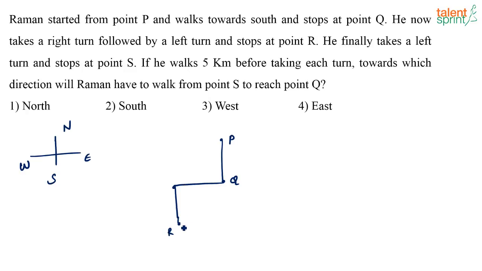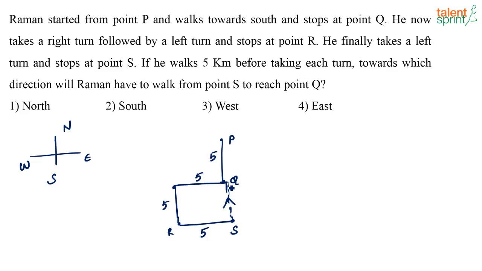Then again he's taking a left and stops at a point S. If he walks 5 kilometers before taking each turn, so he's walking 5 kilometers here, 5 here, 5 here and 5 here. Now what is the question? In which direction will Raman have to walk from point S to reach point Q? So if he has to go from S to Q, he should walk in this direction, that is, he has to walk towards his north.